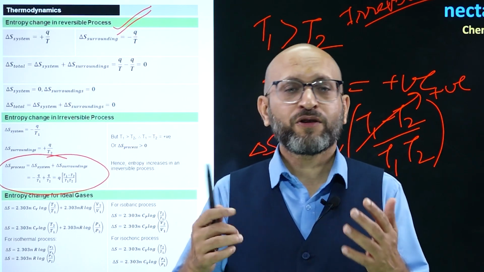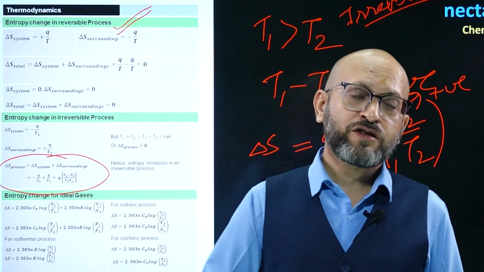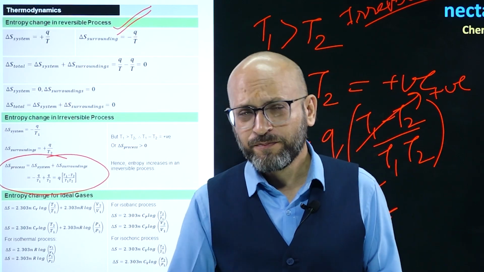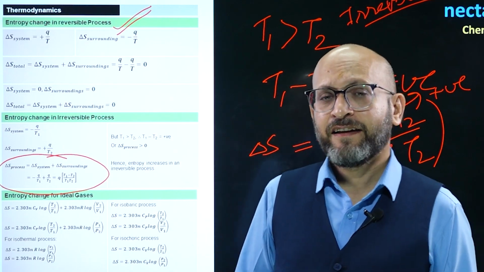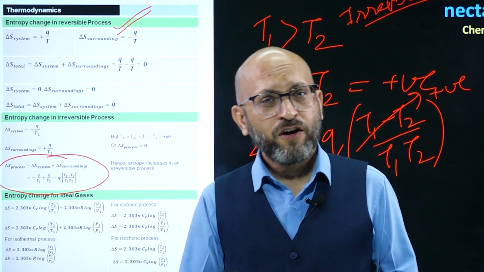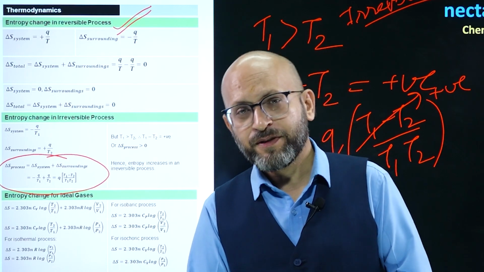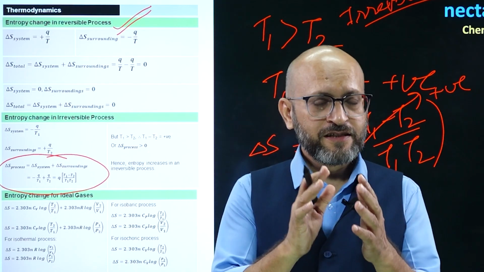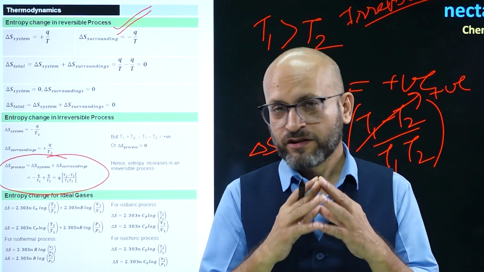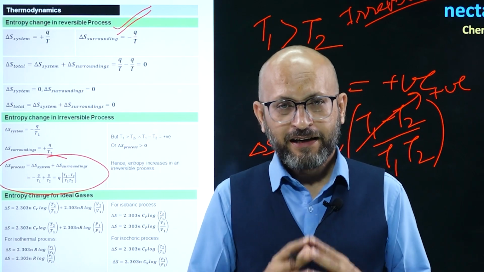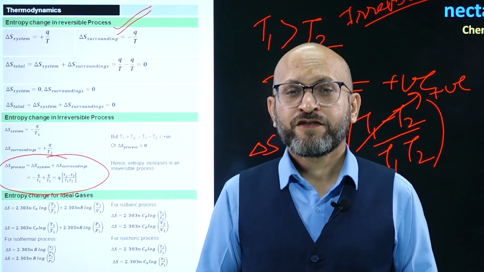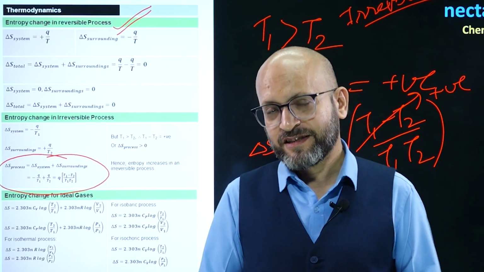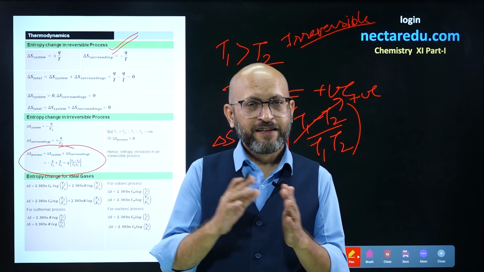And what about an isothermal process? In an isothermal process, entropy change will be nR ln V2 by V1 or nR ln P1 by P2. So, this is the formula for isothermal change: nR ln V2 by V1 if volume is changing, and nR ln P1 by P2 if pressure is changing. We are taking the natural log.